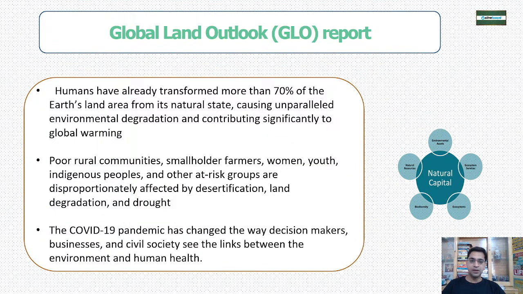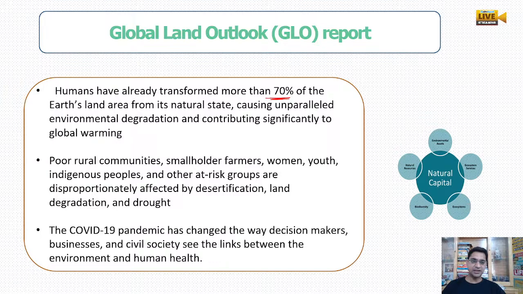So, as per the report, humans have already transformed more than 70% of the Earth's land area. 70% has already been transformed by humans, because now land is not found in its natural state. It is found in a totally different state which humans have transformed.